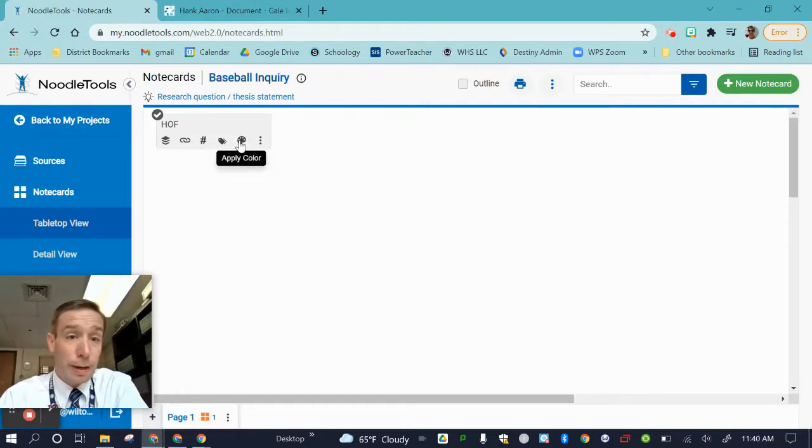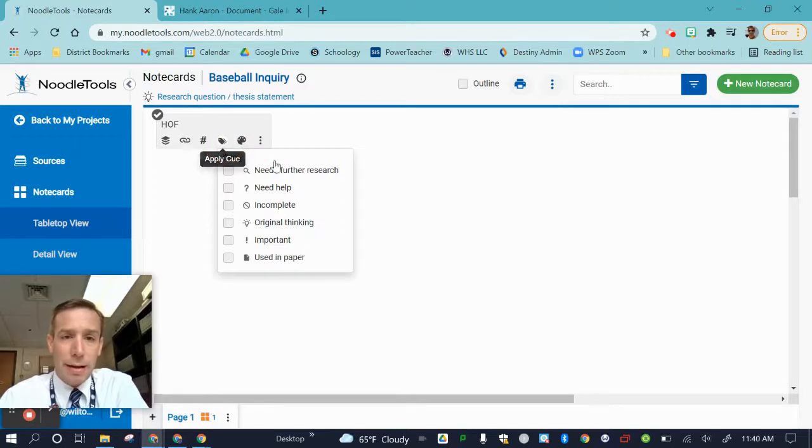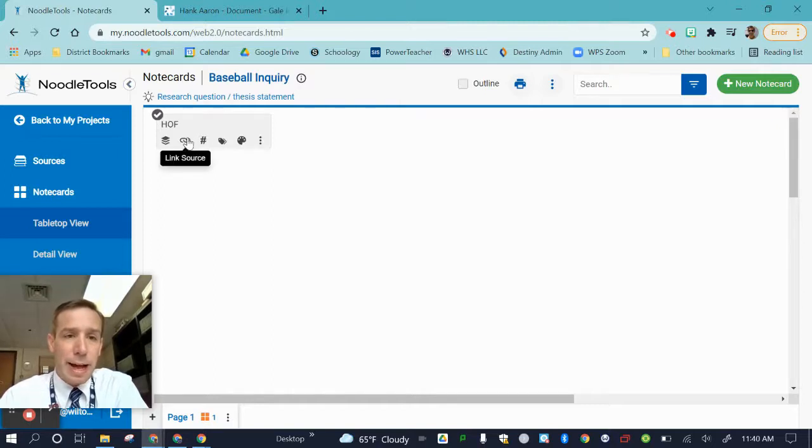I could change the color of my note cards. I could apply a cue, so I could add notes on here that I need help. It's incomplete. I could keep track of it that way. I could add a link for a source. And I could also create piles that I could organize note cards.